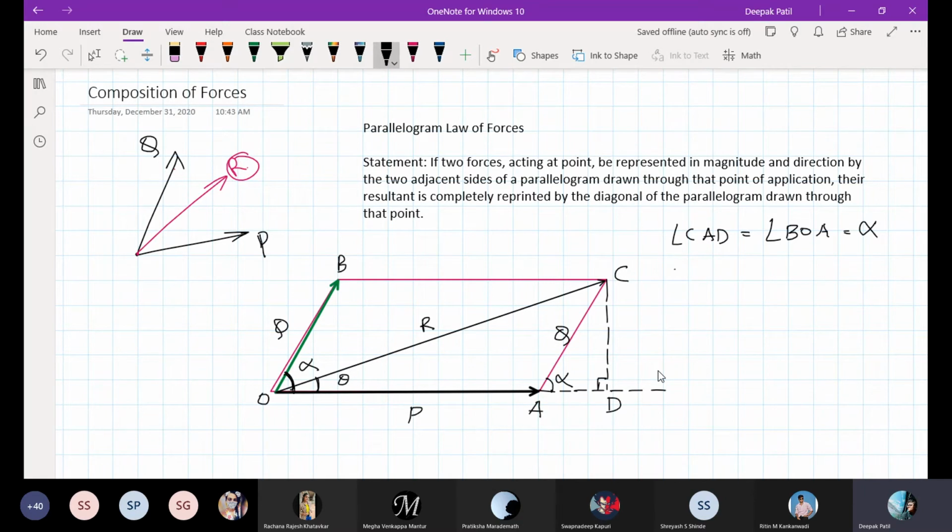Therefore, I can say that OD is equal to OA plus AD. I can rewrite AD as AC cos alpha. So OD is equal to OA plus AC cos alpha.